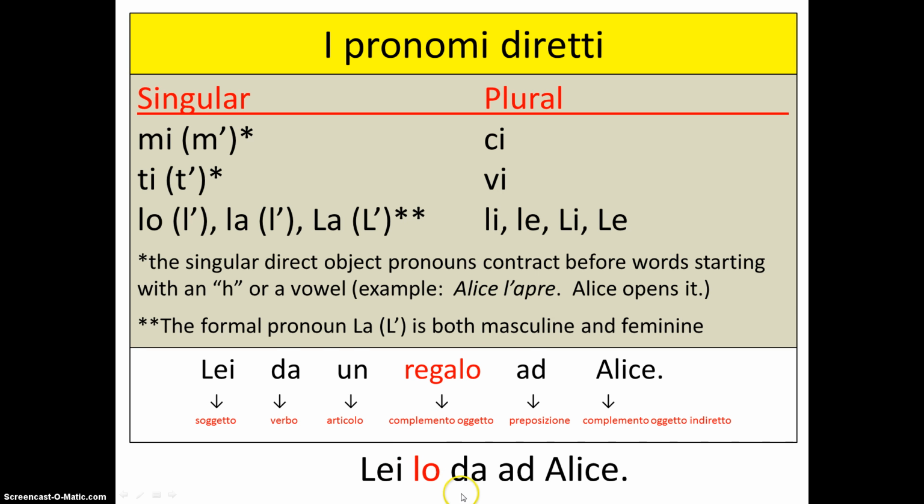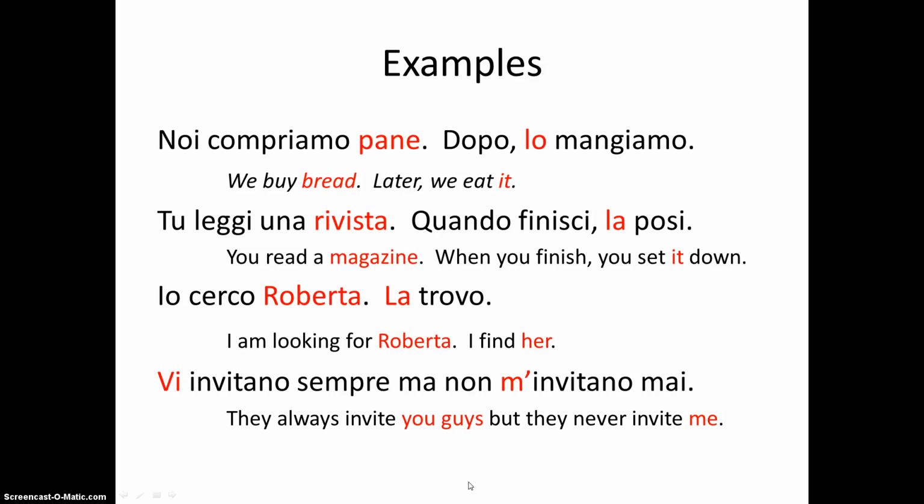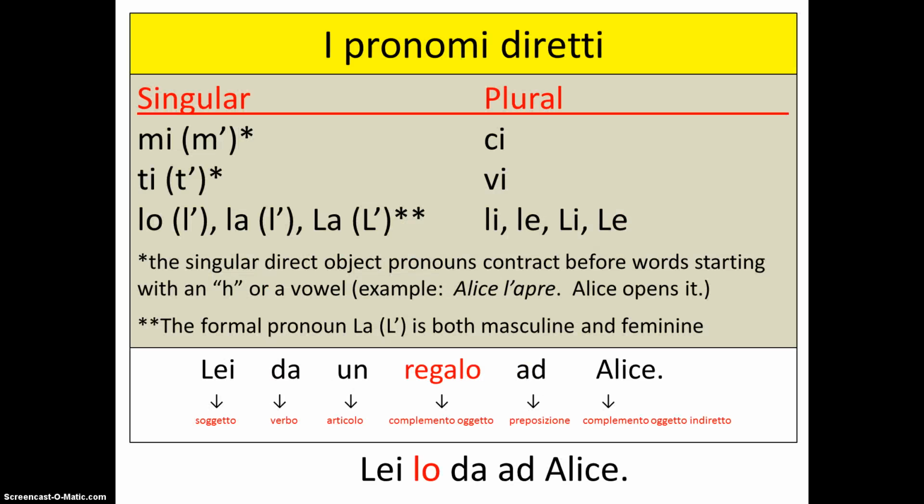It comes before the verb. So if we were to look back at our examples, in English, we eat it. You see it comes after the verb. You set it down. I find her. But as you'll see in Italian, lo mangiamo, la posi, la trovo. That placement of the direct object pronoun always comes before the verb in Italian. So that's another small detail to remember.